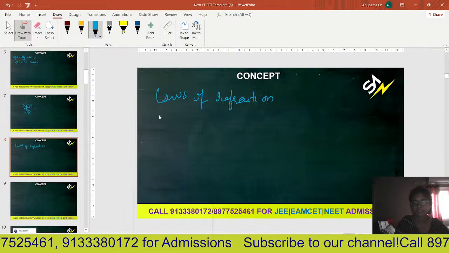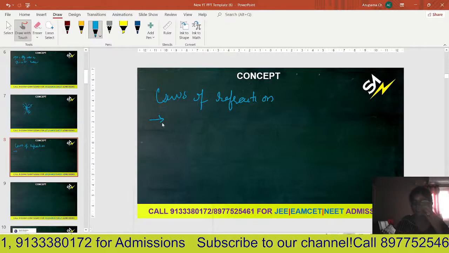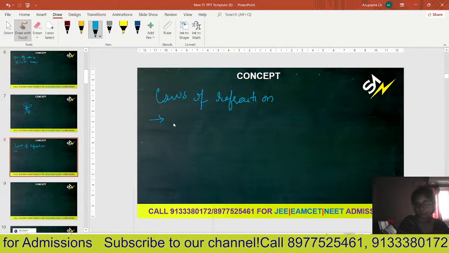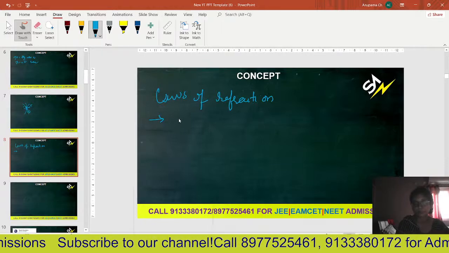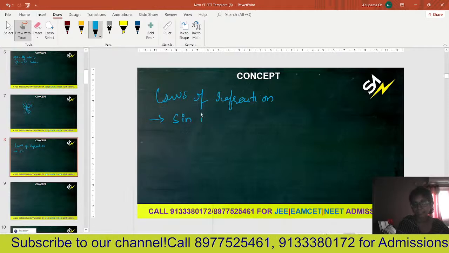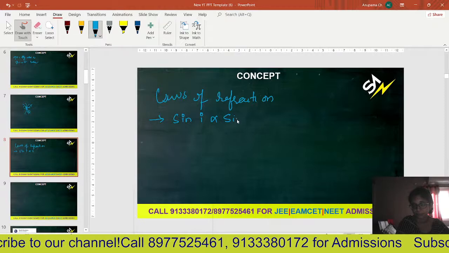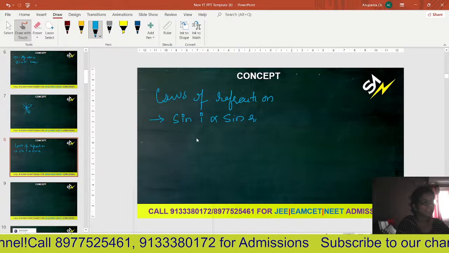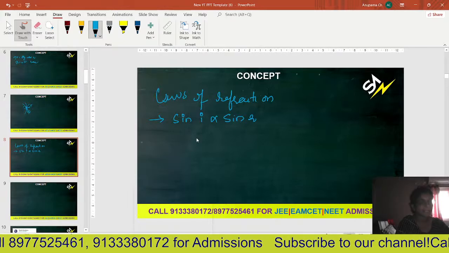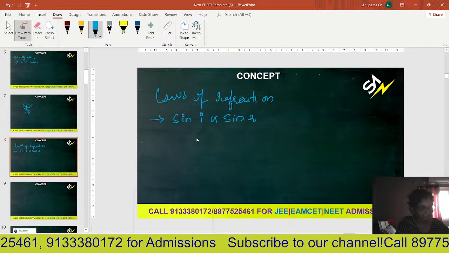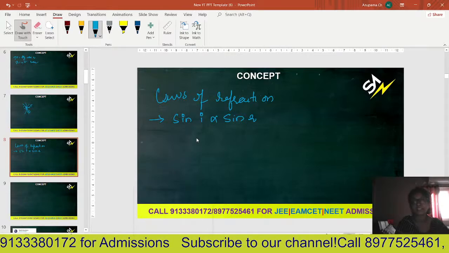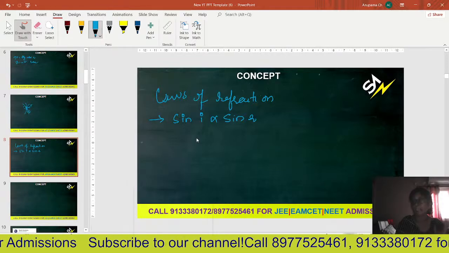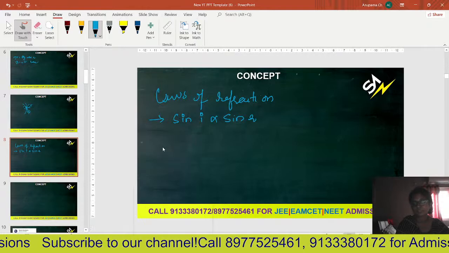Laws of refraction. According to the first law of refraction, the incident ray, refracted ray, and the normal all lie on the same plane. Coming to the second law, which is very important: the sine of the angle of incidence is directly proportional to the sine of the angle of refraction. Meaning, as the incident angle increases, the refraction angle also increases.